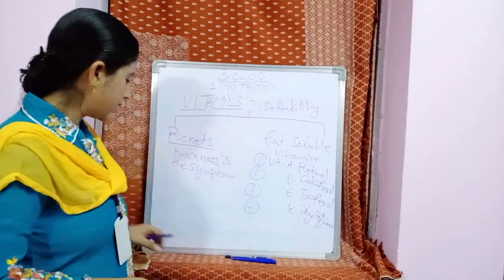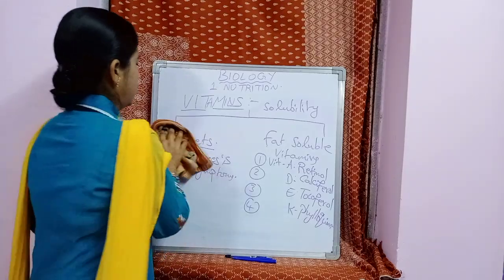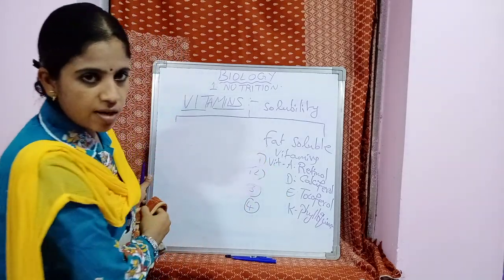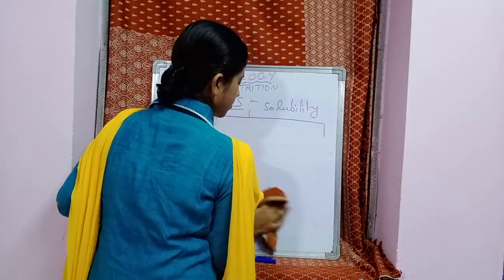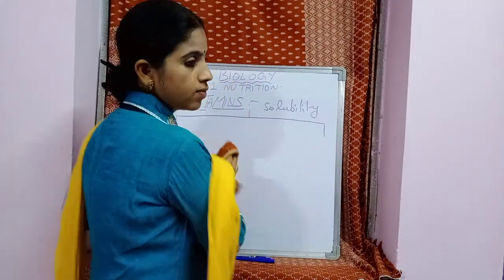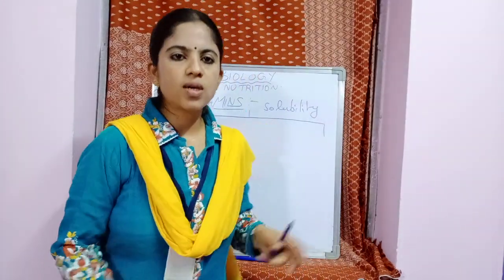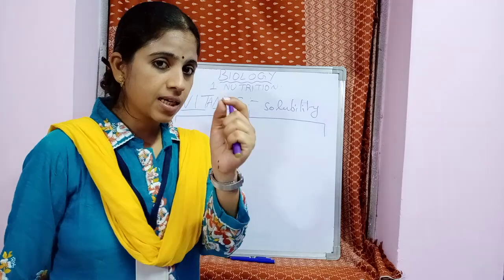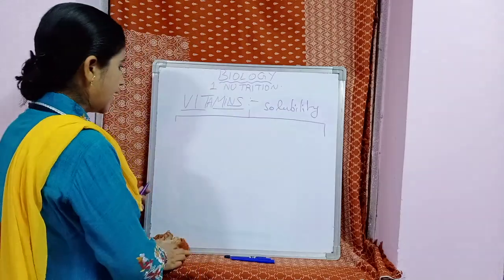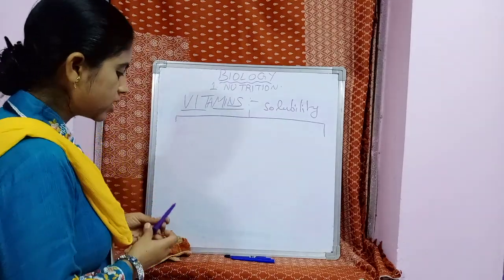Now, let us see about the water soluble vitamins. Students, you don't worry about the sources of the vitamins. I will give you the correct notes on the board regarding the sources of vitamins. First, you understand about the vitamins, and the terminology is very important here. And what is our next topic?